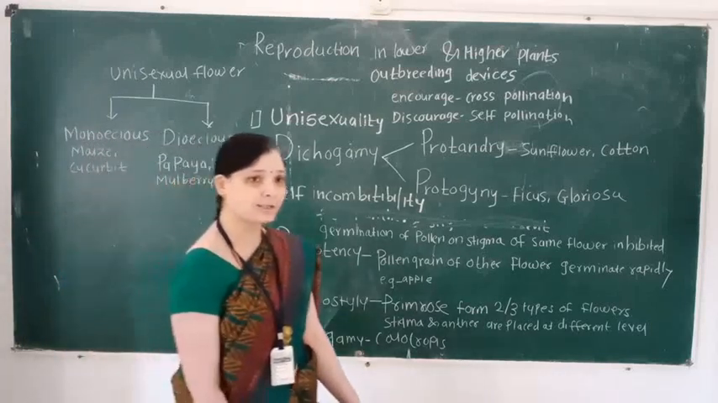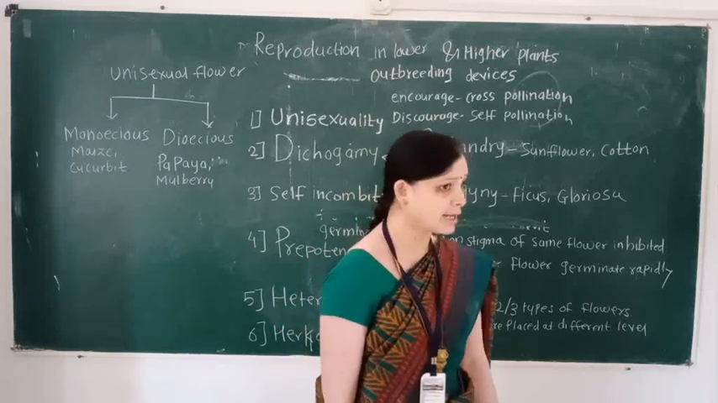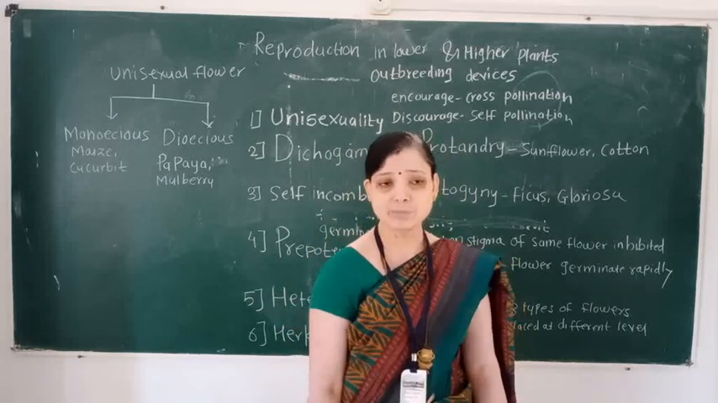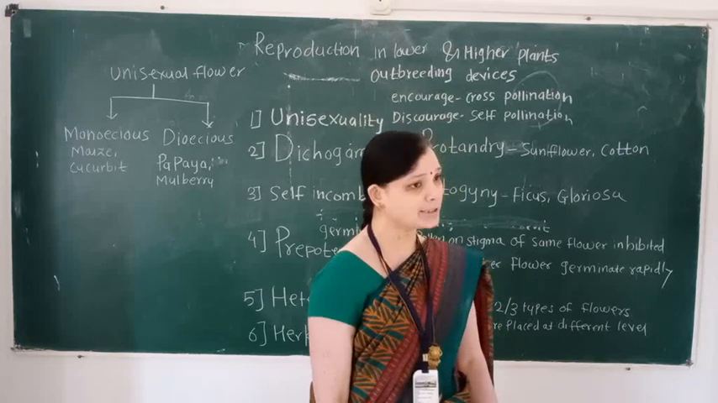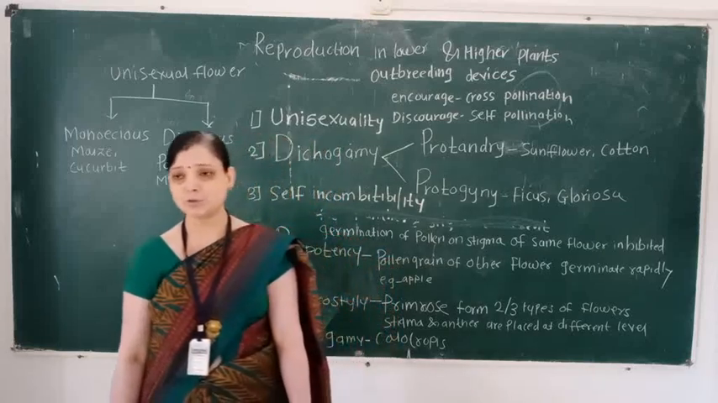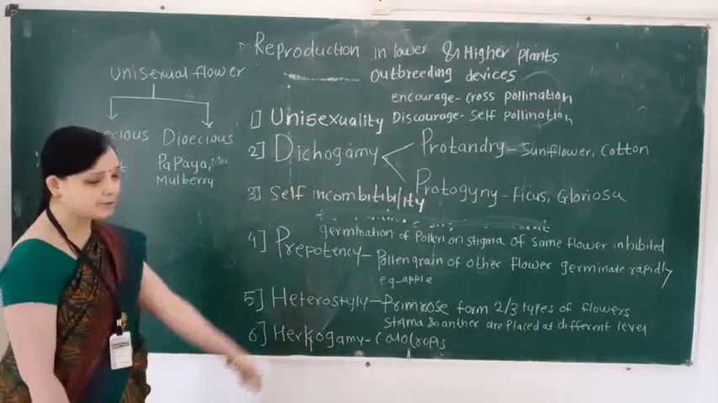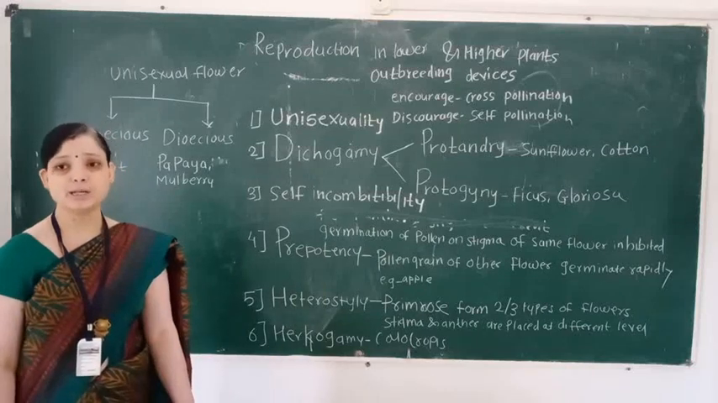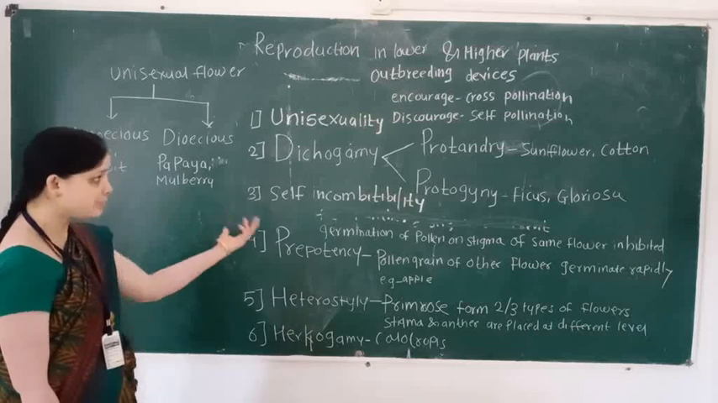Monoecious means on the same plant body both male and female flowers are present. And what is the meaning of dioecious? Dioecious means male flowers are present on the male plant body and female flowers are present on the female plant body. Second, dichogamy: the maturation period of androecium and gynoecium is different.